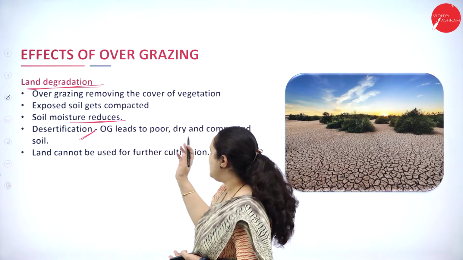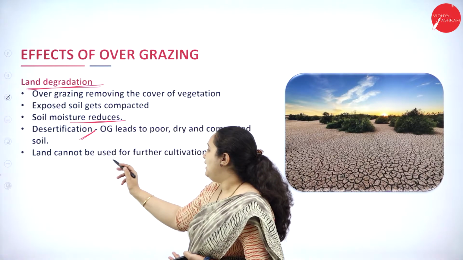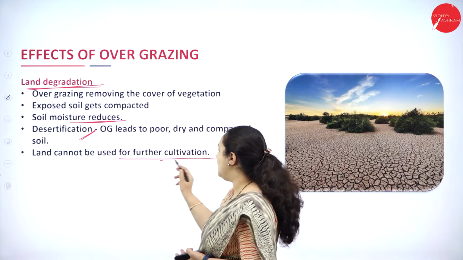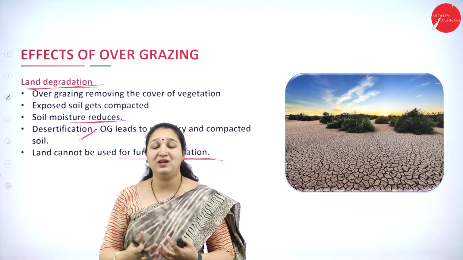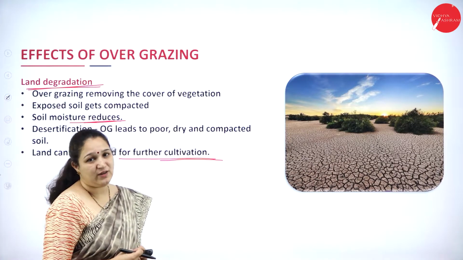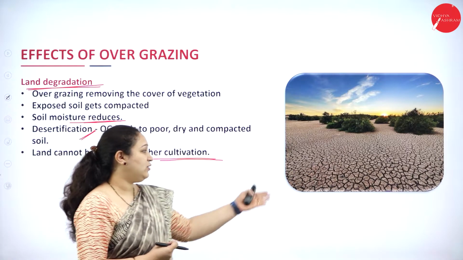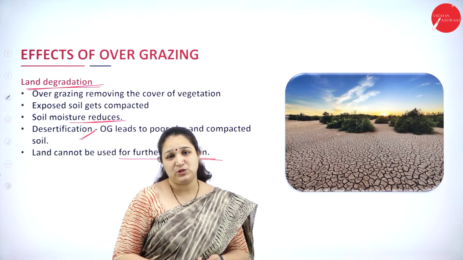So overgrazing leads to poor, dry and compact soil, and also the land cannot be used for further cultivation at all, because there is no moisture left, or the soil has lost the capacity to keep up the moisture or grow any kind of vegetation, and it will lead to desertification. So this is the first effect which we have.